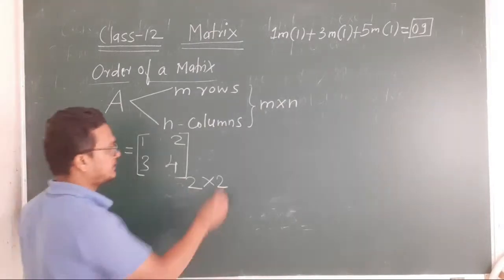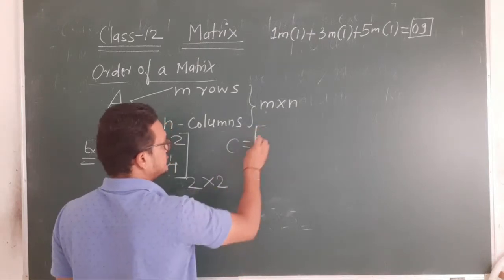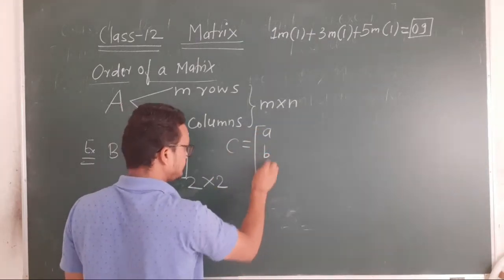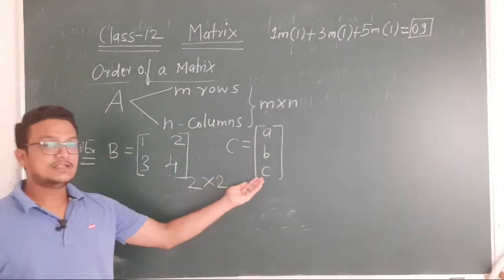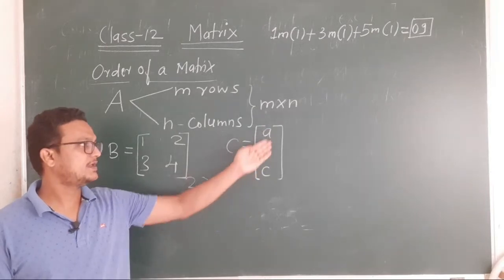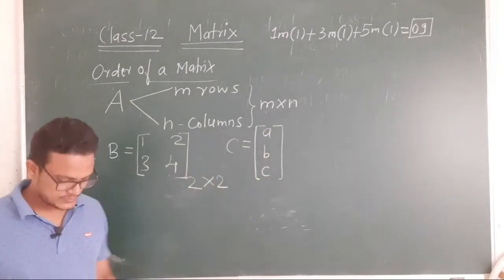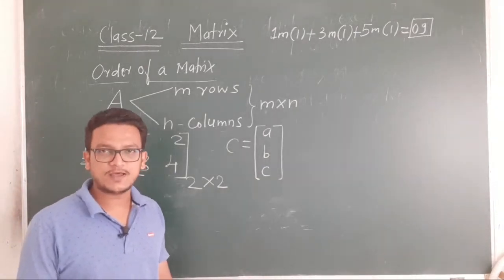Let me write another example. Matrix C equals a, b, c. Now see, inside the matrix we don't have numbers. Now we have some variables a, b and c, small letters. So small letters are used as members or elements of the matrix.